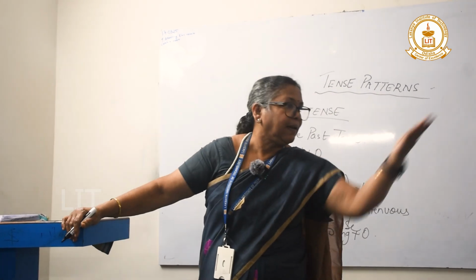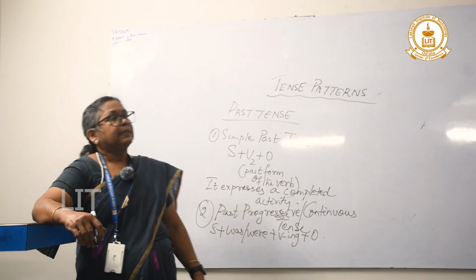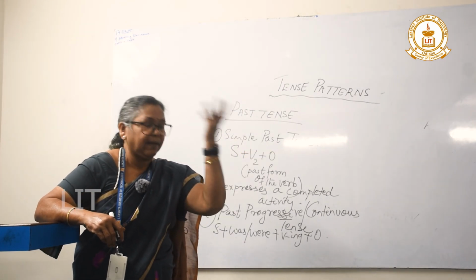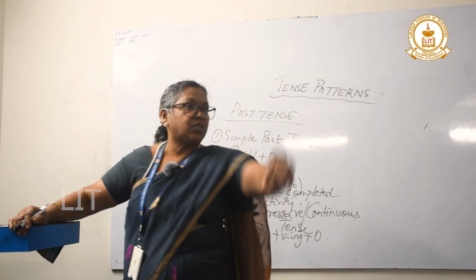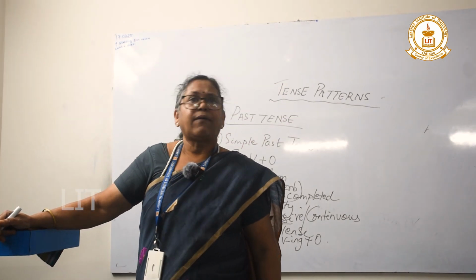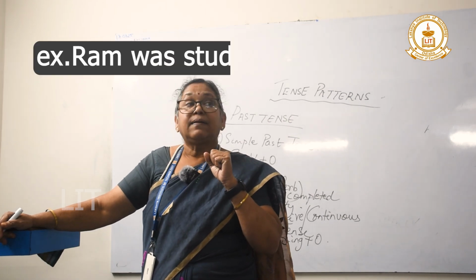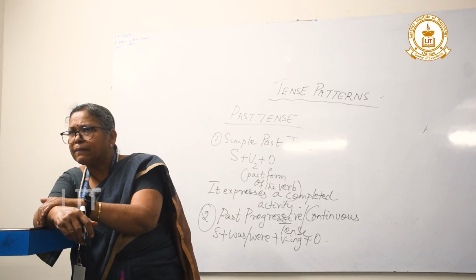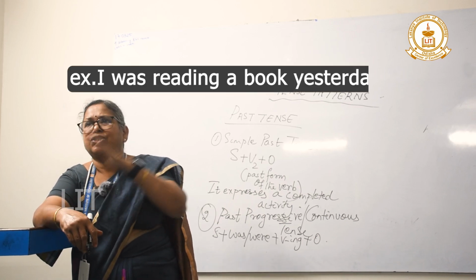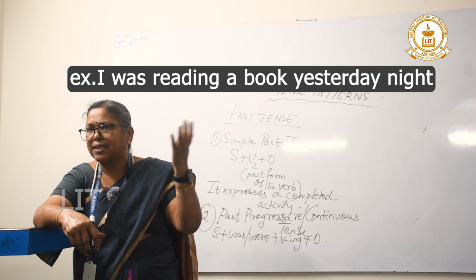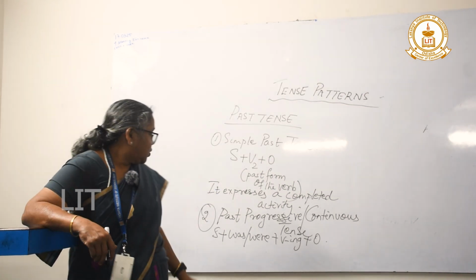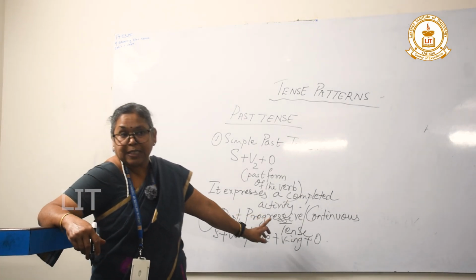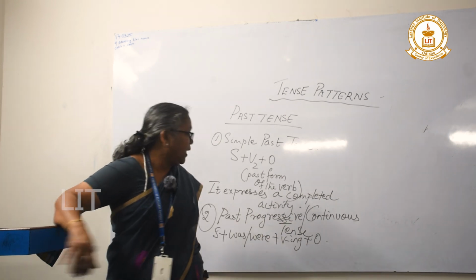Now please, anyone can tell? Yes, please stand up and say. He was playing cricket. During his childhood time, you can say he was playing cricket. Very good. Next. Ram was studying at 7 p.m. Yes, tell. I was reading a story book yesterday night. Very good. Sit down. So this is past progressive, continuous tense. We can say progressive, while some also say continuous.